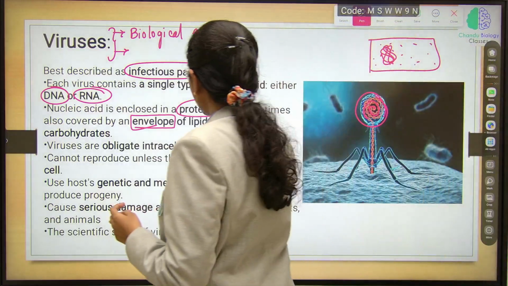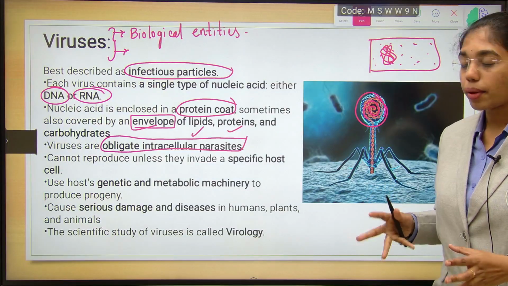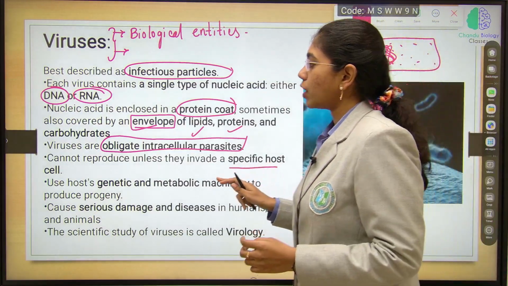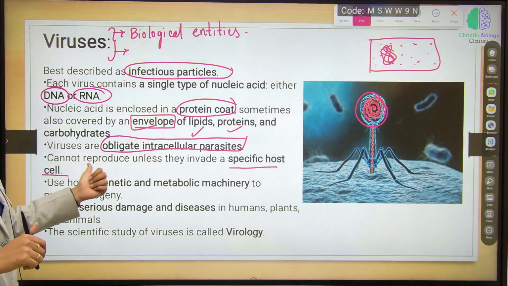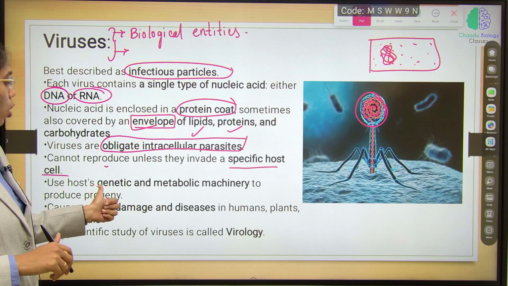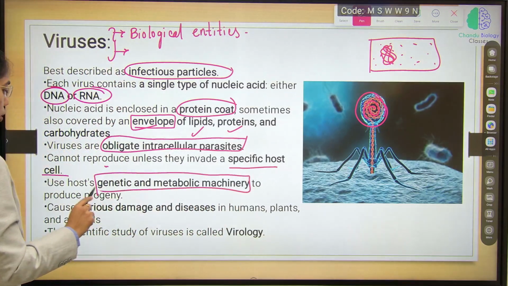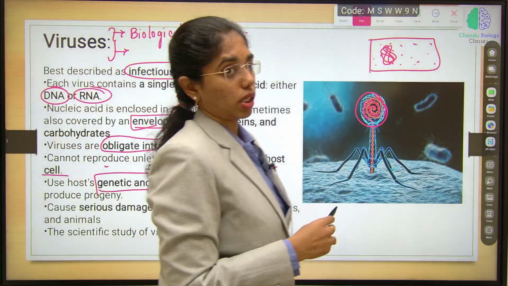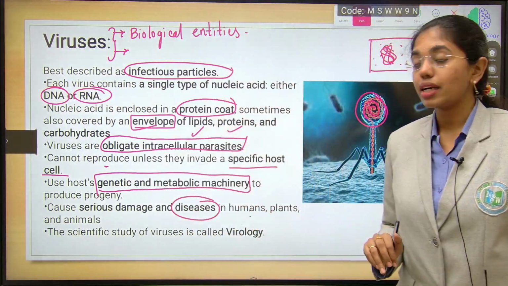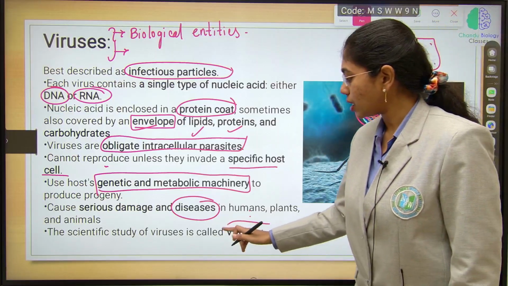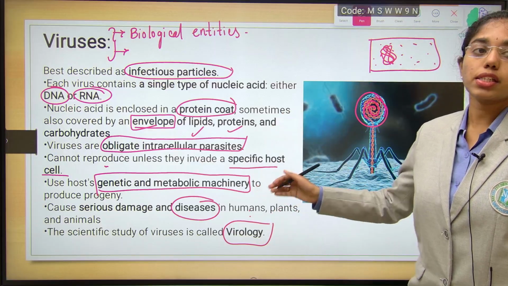Viruses are obligate intracellular parasites. They cannot reproduce unless they invade a specific host cell. They use the host genetic and metabolic machinery to produce the progeny. And they can cause serious damage and diseases in humans, plants and animals as well. The scientific study of viruses is addressed as virology. This is the basic introduction of virus morphology and study of viruses.